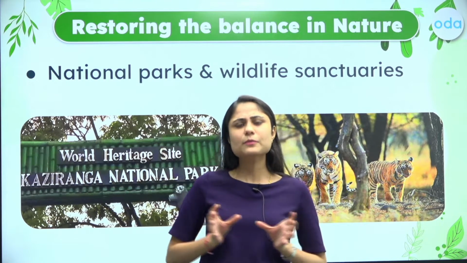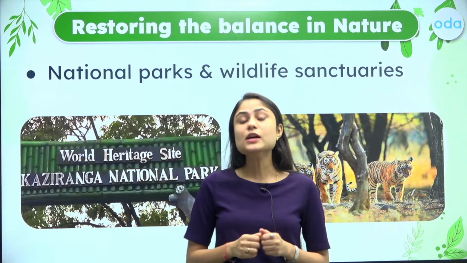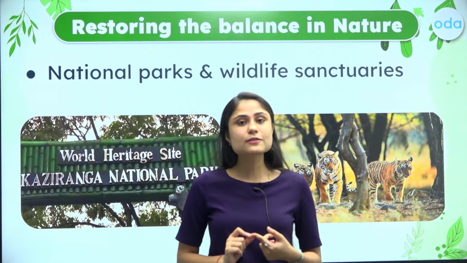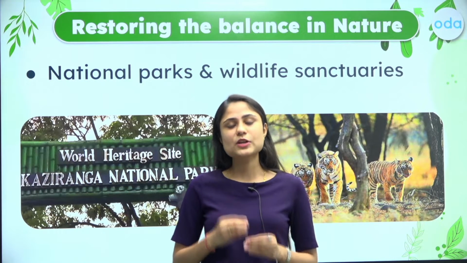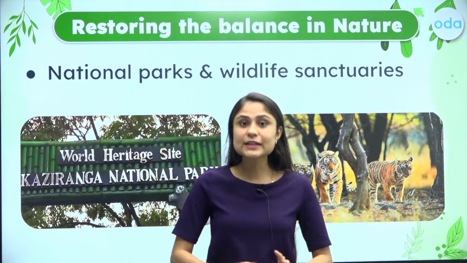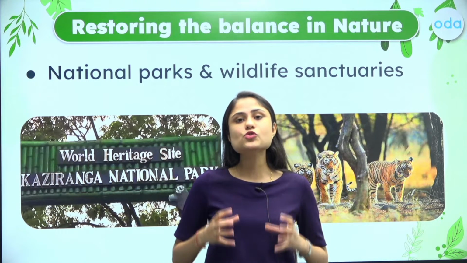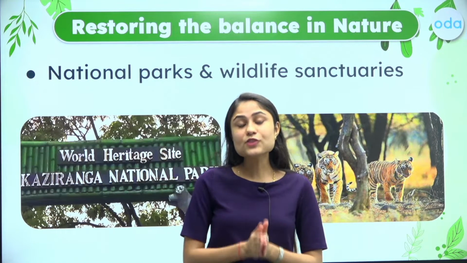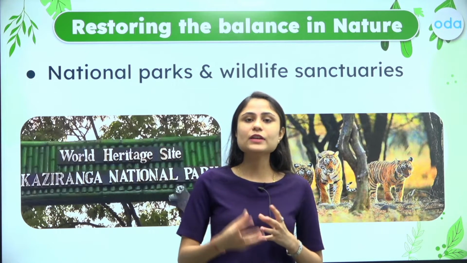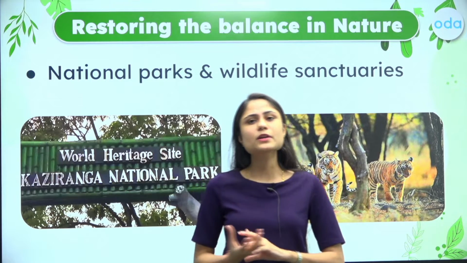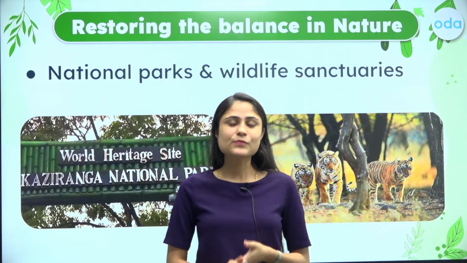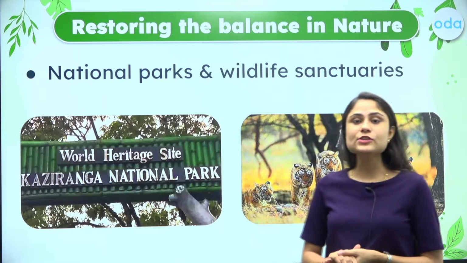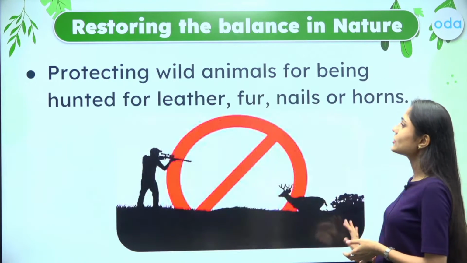Now these national parks and wildlife sanctuaries are specifically mentioned areas wherein humans cannot intervene, or even if they go, they require some special permission or special pass, and it is created in such a way so that we can restore the natural habitat of the living creatures, of various animals, which can be impacted if humans intervene in this area. So this is another way of restoring the balance in nature.